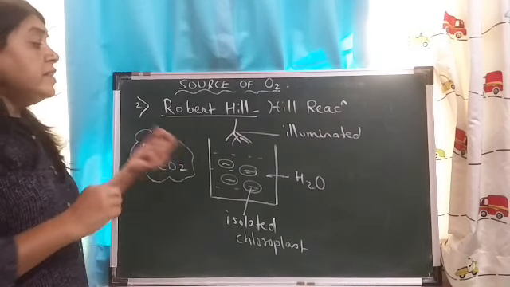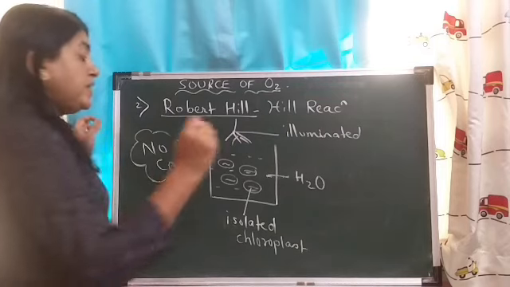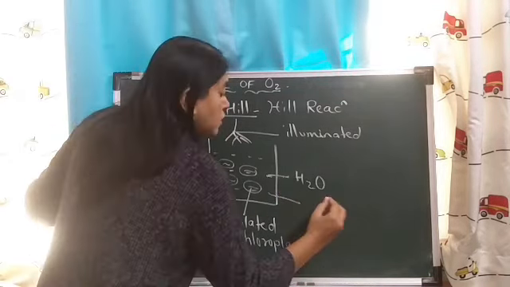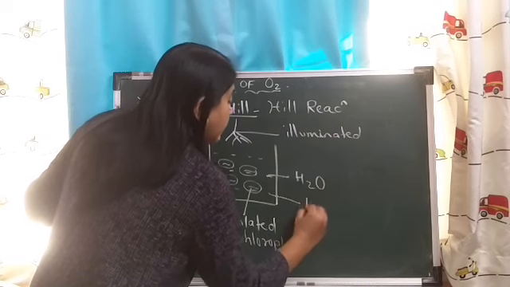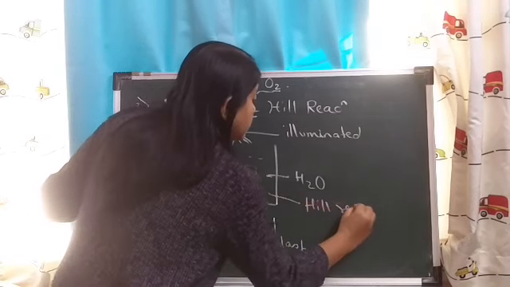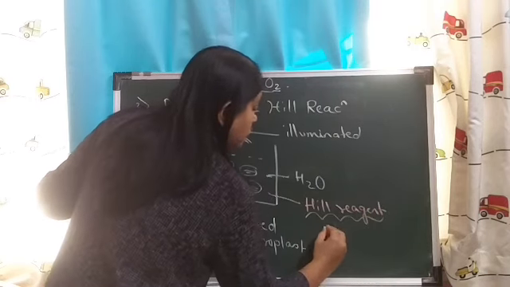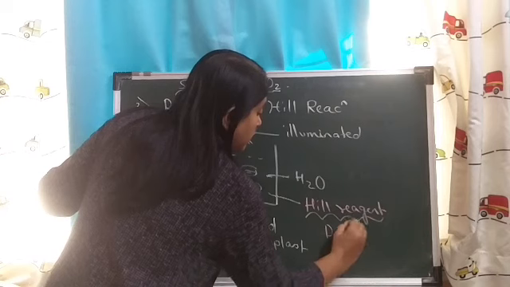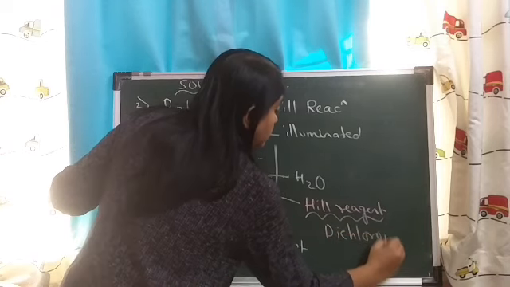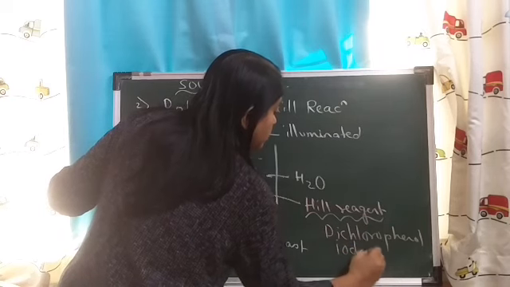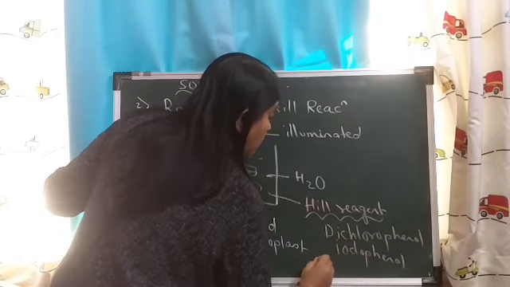In this medium he placed certain hydrogen acceptors, which we also call Hill reagents, like dichlorophenol, iodophenol, or chromids.